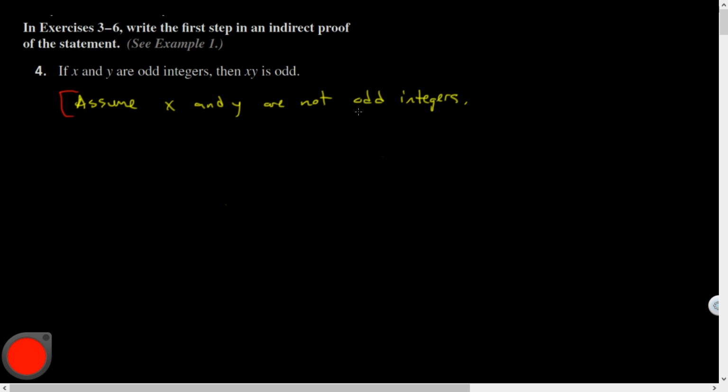So assume x and y are not odd. If we were assuming them linked together in that sense, then you could say assume x and y are even. Let me take a look at the book. They said assume temporarily that xy is even. Wow, wait a minute. So they were actually assuming the conclusion.